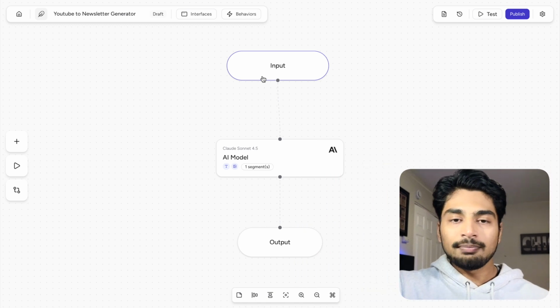Now, this is exactly why I built this. You're watching this on YouTube right now. Every single time I have a YouTube post, I want to create a newsletter of that YouTube post so I can blast it out to my list of a few thousand people. And to do that, I'm going to use their agent builder.